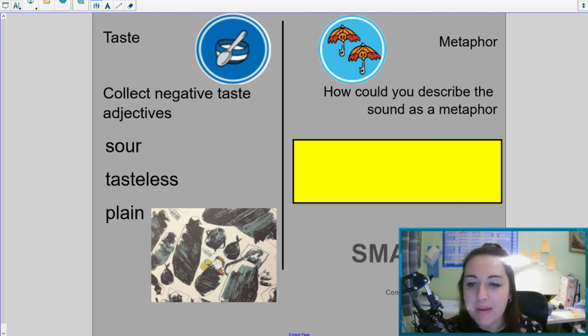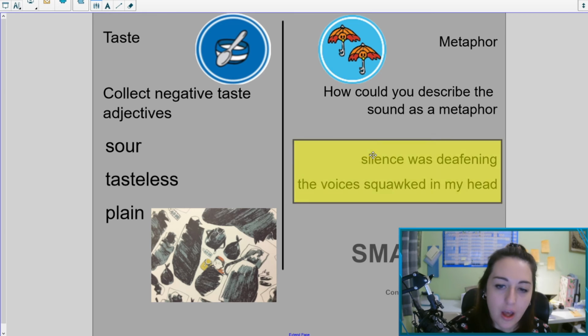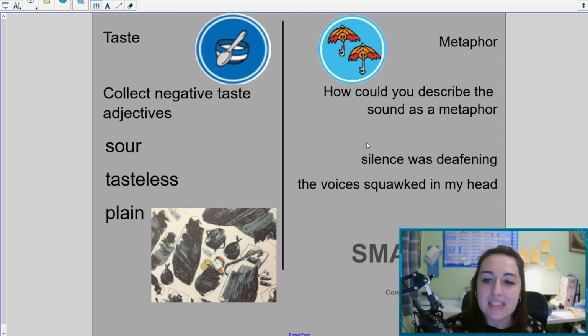Okay, so my metaphors that I came up with were things like the silence is deafening, the voices squawked in my head. So silence can't be deafening because it's silent, so you can't get deafened by it. It can't be too noisy, and voices can't actually squawk in your head, but it's creating that idea that everything that he's hearing is just so alien to him.